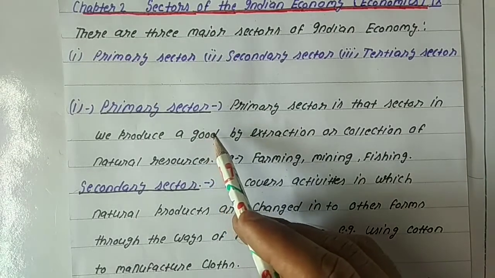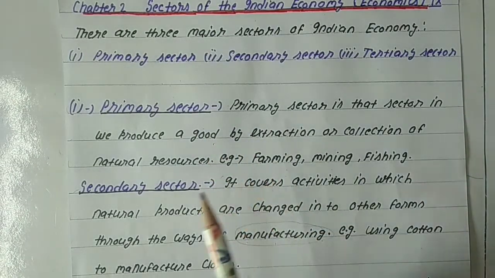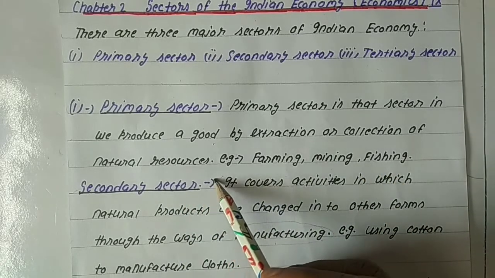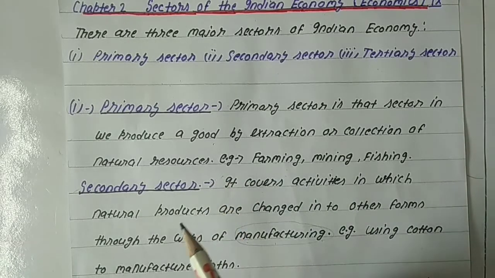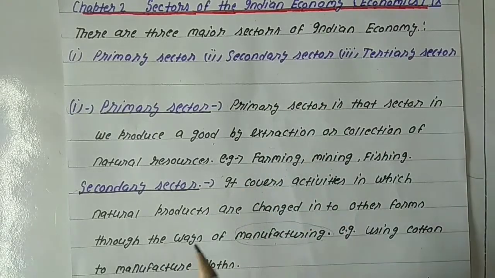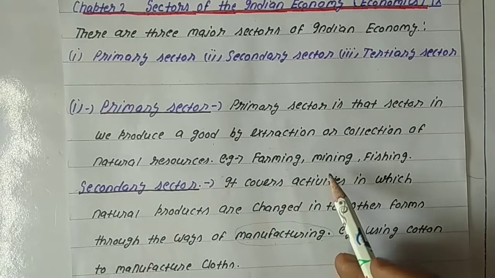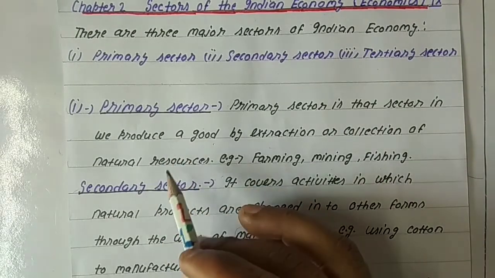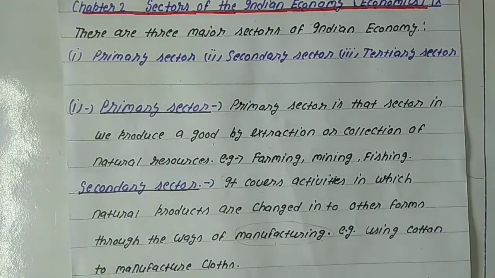The primary sector is that sector in which we produce goods by extraction or collection of natural resources. Primary activities are those activities in which human beings use their natural environment to produce things, means they are using natural resources for the extraction of different things. Farming, mining, fishing and forestry are some examples of activities that come in the primary sector.